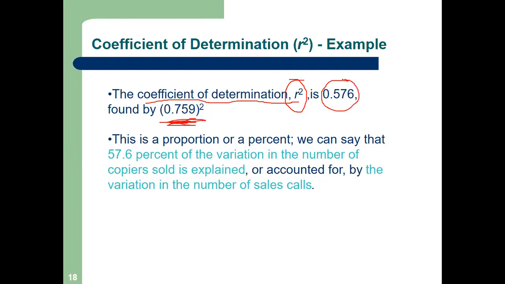This is very interesting, you know. If you square a bigger number, 0.759 is bigger, if you square it, the square will be 0.576. Fine. So this is called coefficient of determination, 57.6.